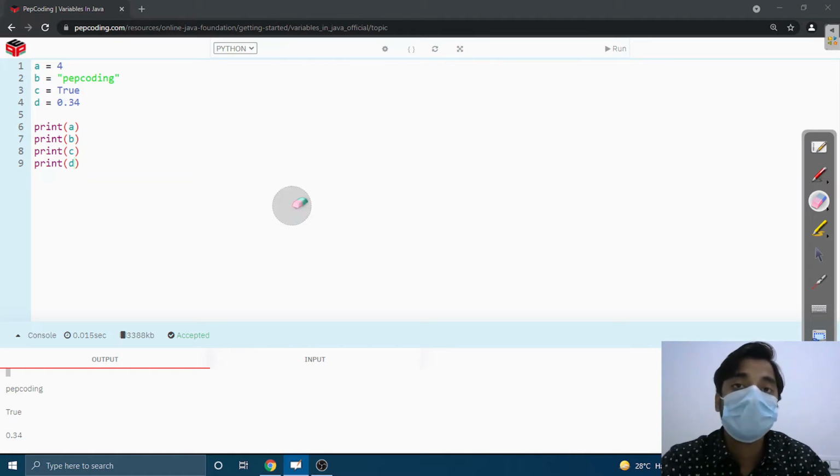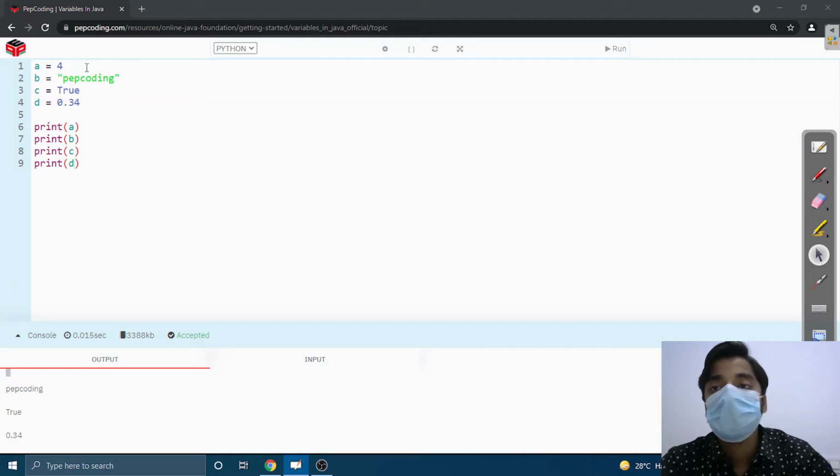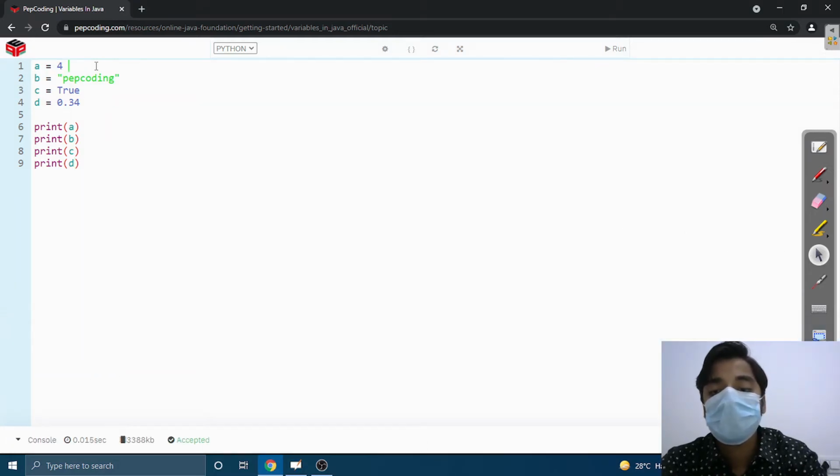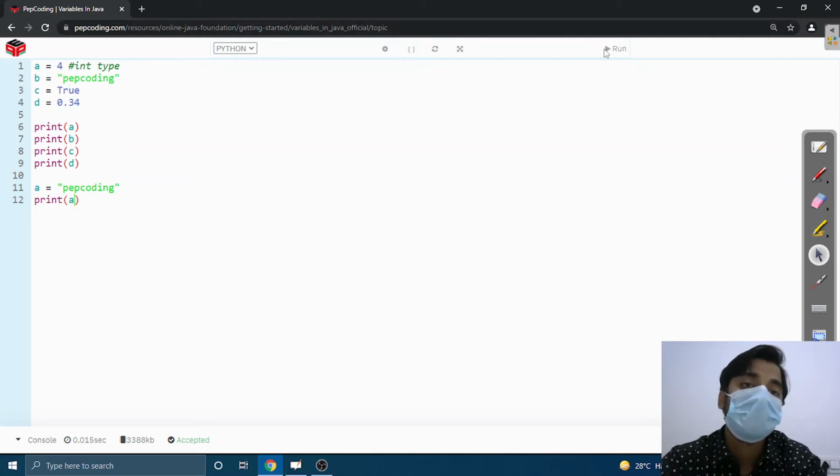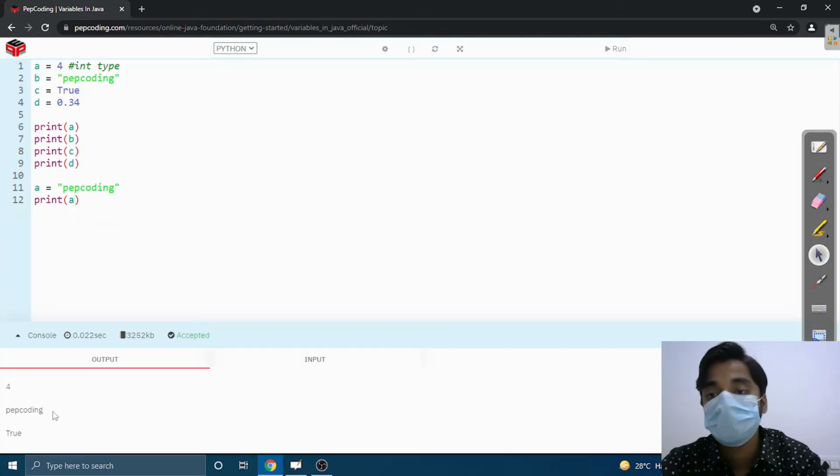We can even change the type of the variable. Let's see, here A is storing int type of data. We can change the data type by assigning, again, a string. Now if we print this, it will show the answer, storing Pep Coding in it. Here we can see at last A is storing Pep Coding.